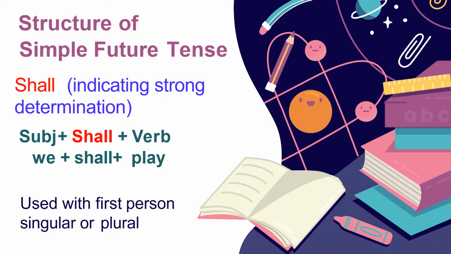Structure of simple future tense: shall indicating strong determination, subject plus shall plus verb. We shall play. Used with first person singular or plural. Okay. Now next is